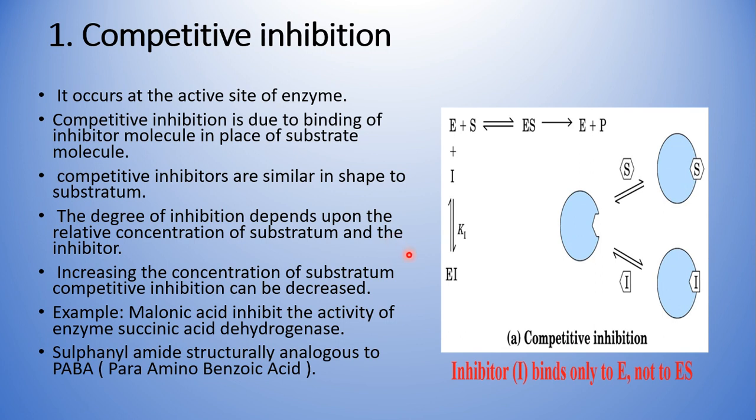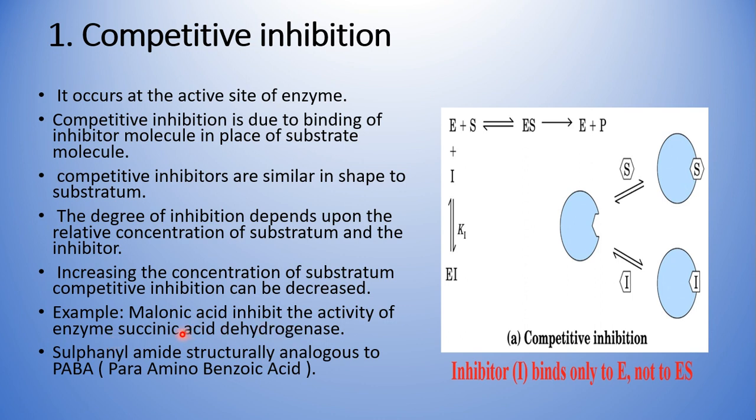The best example to explain this kind of competitive inhibition is that malonate is a competitive inhibitor of the succinate dehydrogenase enzyme, or succinic acid dehydrogenase enzyme. Malonic acid and succinic acid have a similar 3D structure. Succinic acid dehydrogenase, that is SAD, is involved in the conversion of succinate to fumarate.